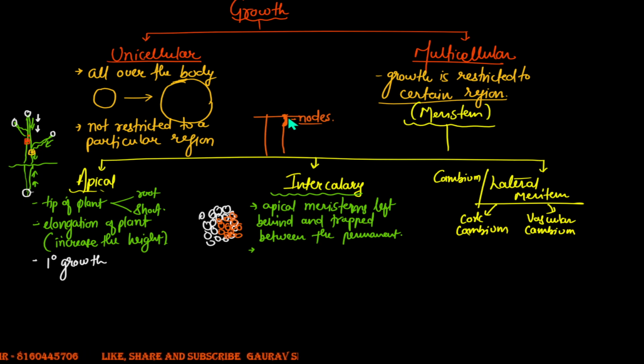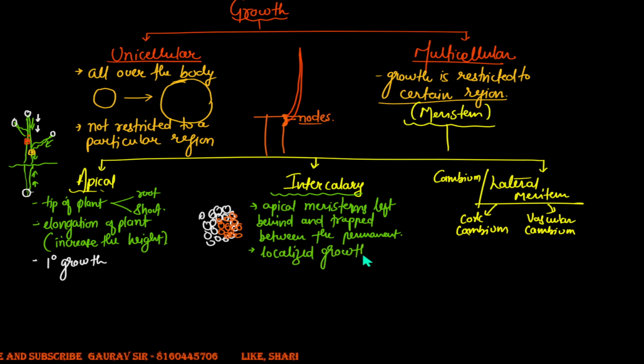You find from the sides, wherever these nodes are present, there is emergence of a new branch, or maybe a new plant in fact. You find there is a new branch emerging from this. So that comes because of the intercalary meristems. What the meristems do is they are responsible for the localized growth.